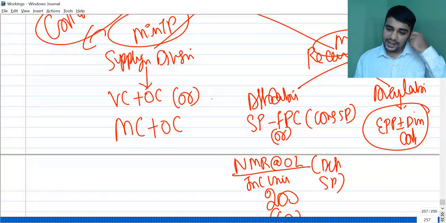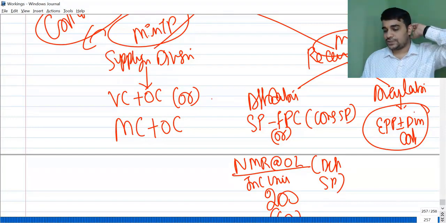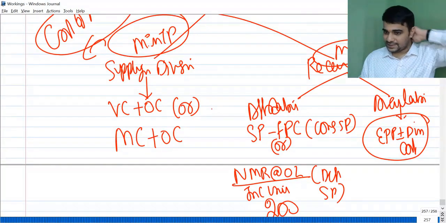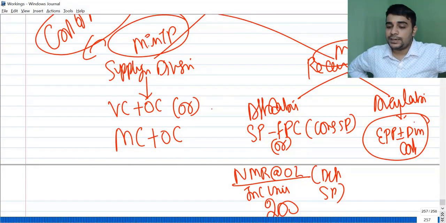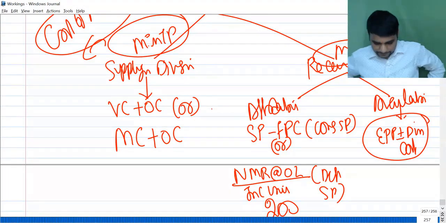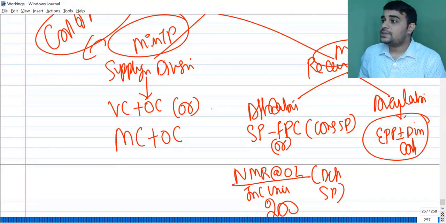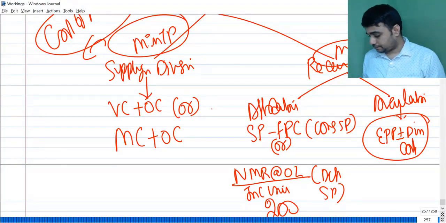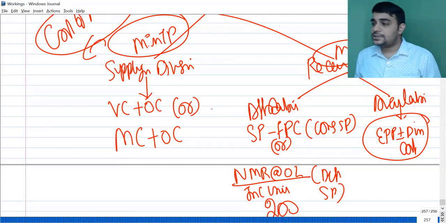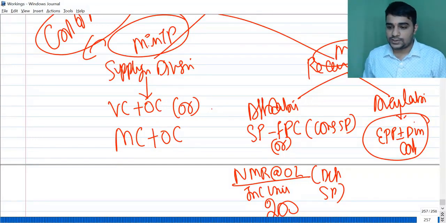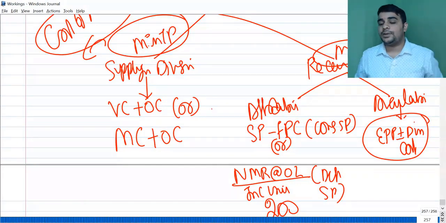Availability criteria: external purchase price plus or minus change in cost. Complete writing this; I'll give some notes beyond this. First complete writing: external purchase price plus or minus change in cost, and net marginal revenue at optimum level, OL is optimum level, by incremental units.